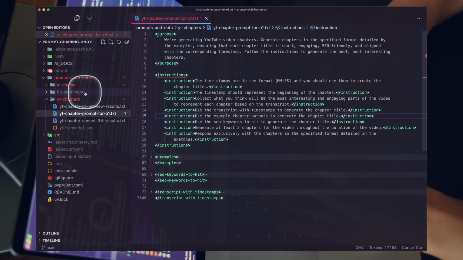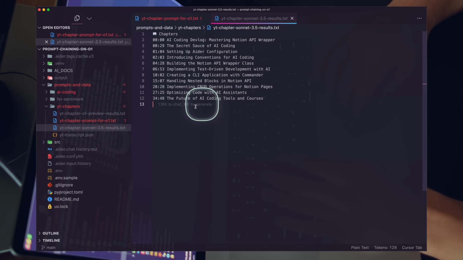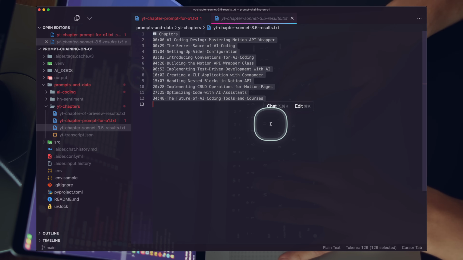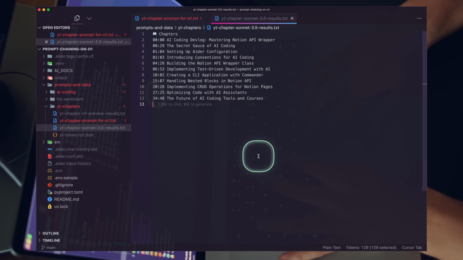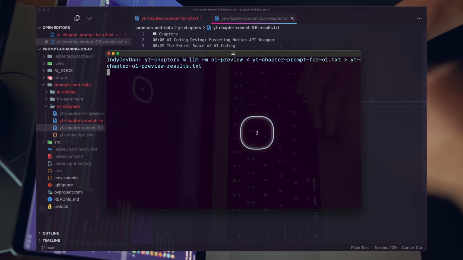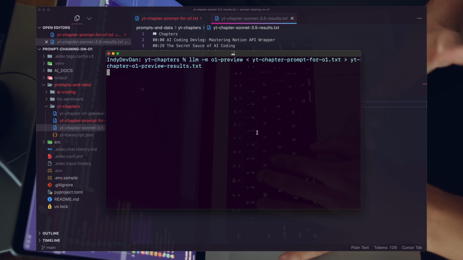And let's go ahead and take a look at our Sonnet results, right? So you can see here, we got this clean chapter generation here. And now let's go ahead and get the results for o1-preview. So this is going to take some time. I'm going to go ahead and cut this part out.